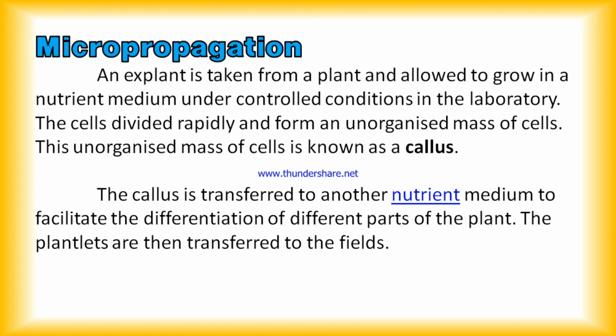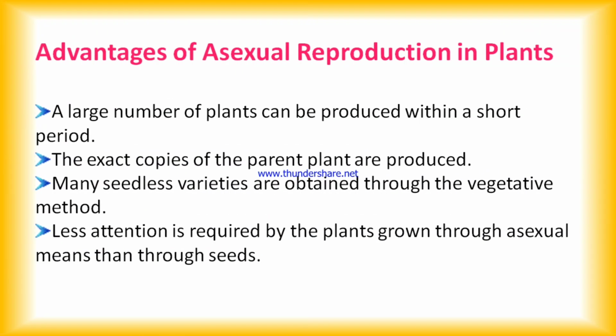Here we see the 5 types of asexual reproduction. One is vegetative propagation, another is budding, next fragmentation, spore formation and micropropagation. These are the 5 types of asexual reproduction. And then what are the advantages of asexual reproduction? Usually a large number of plants can be produced within a short period of time. Exact copies of the parent can be produced. Many seedless varieties are obtained through the vegetative propagation method.